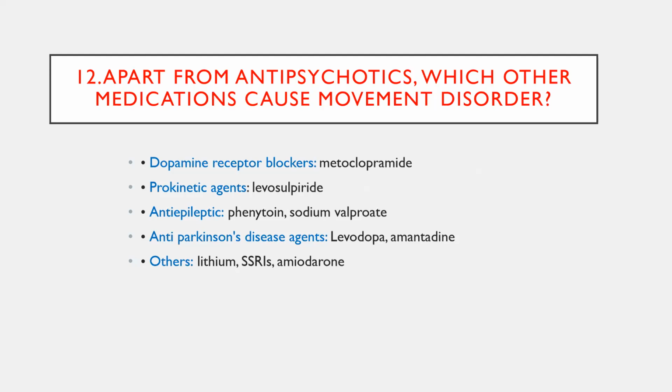Sometimes phenytoin and valproate also cause Parkinsonism, tremor syndromes, and dystonias. Anti-Parkinson's disease drugs like levodopa and MDMA cause dyskinesias, and others like lithium and SSRIs cause tremors. Amiodarone, most commonly used in arrhythmia patients, causes tremor syndromes. So whenever you are taking the history of movement disorders, kindly checklist all the drugs and doses before working upon the other causes. Drug history is very essential.